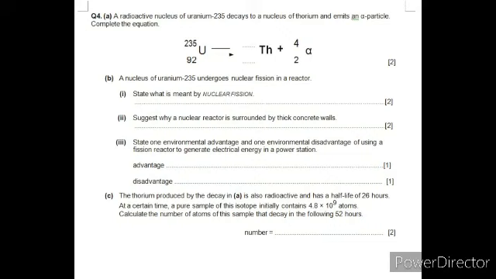At a certain time, the pure sample of the isotope initially contained 4.8 × 10^9 atoms. Calculate the number of atoms of this sample that decay in the following 52 hours. Now in this case we have the half-life as 26 hours, and we have to calculate the number of atoms of the sample that decay in the following 52 hours.